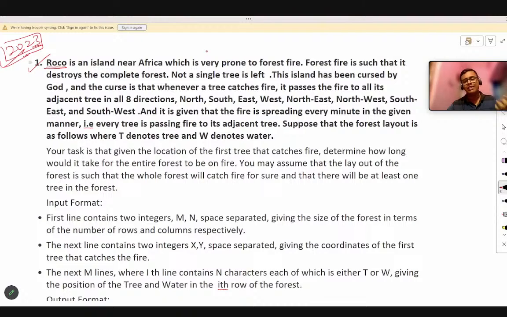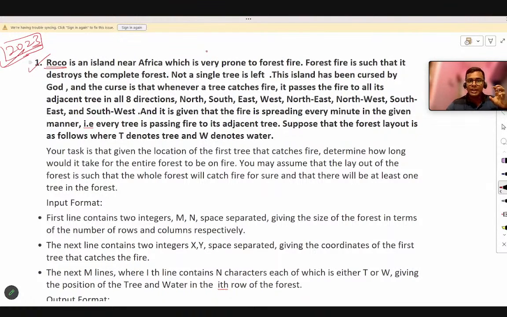So they say there is an island in Africa, and that island is very prone to forest fire. That means forest fire occurs there very frequently. And forest fire is such that it destroys the complete forest. So when a forest fire occurs somewhere, it will destroy the complete forest. Now this island is cursed, so they tell some story like this. But the main part comes here.